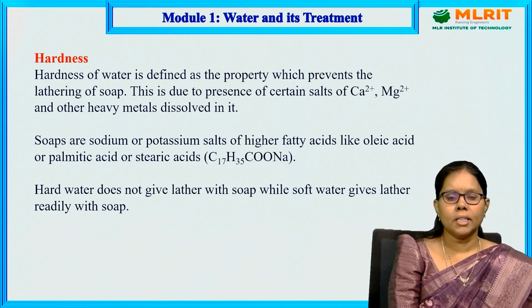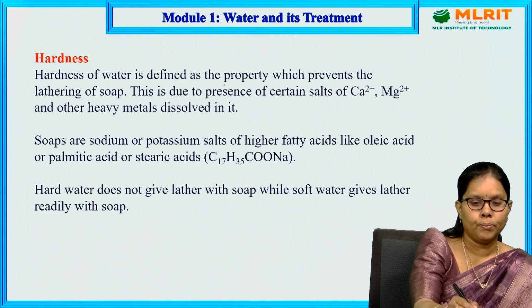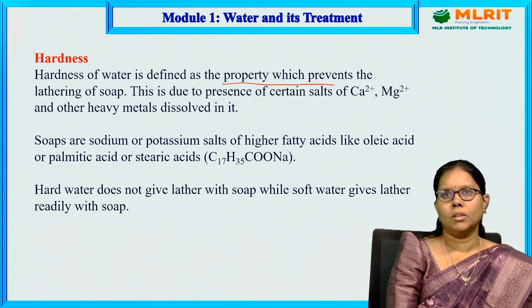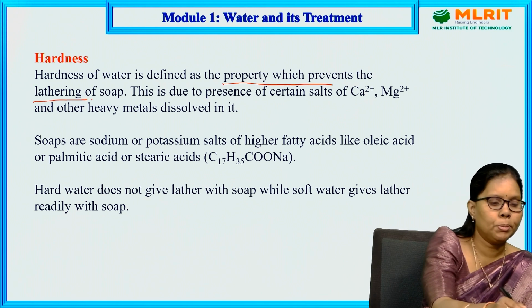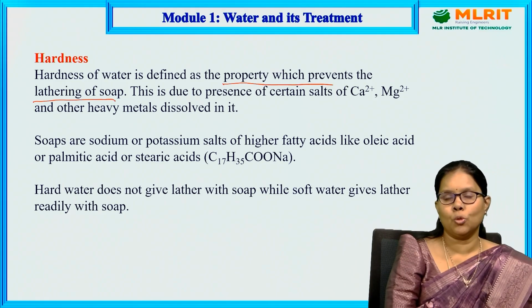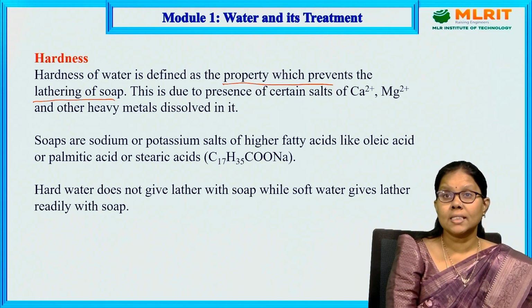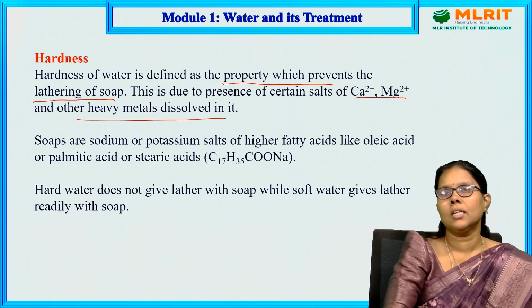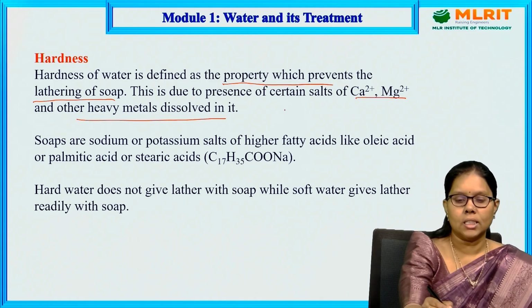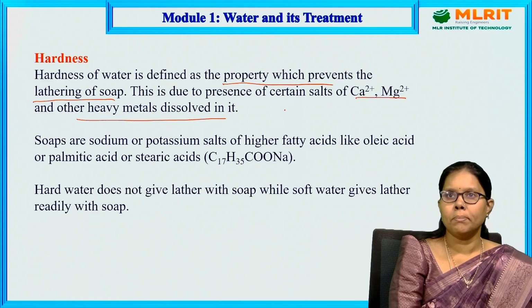Hardness is a characteristic property of water. What is it going to do? It prevents the lathering of soap due to the presence of certain salts like calcium and magnesium and other heavy metals present in it. What are those salts? Calcium bicarbonate, magnesium bicarbonate.